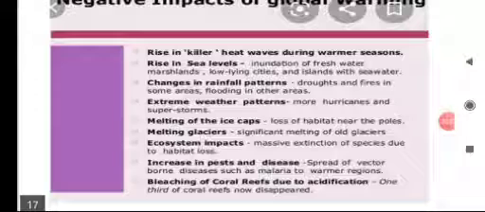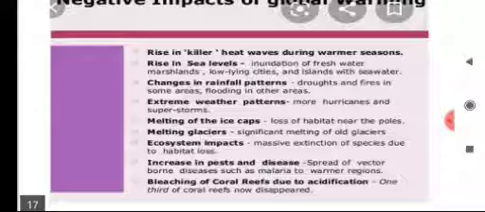Global warming also has an impact on ecosystems. A massive extinction of different species takes place on the land and in the sea. Many species will become extinct because of global warming, on land and in the sea.